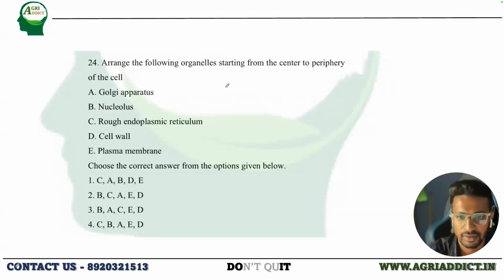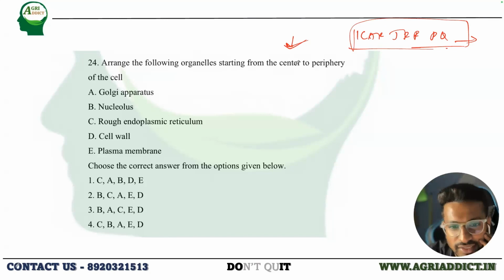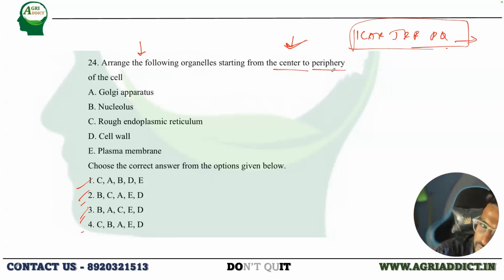Okay, let us start with the questions from yesterday. Yesterday I forgot to add the questions. These are from the ICAR JRF previous year papers. This will actually revise the things we have discussed by just attempting these questions. Just give me the option, which option is true out of these four. They are asking to arrange the organelles from center to periphery, that is, center to outside.